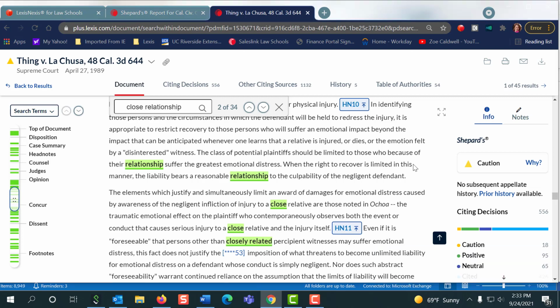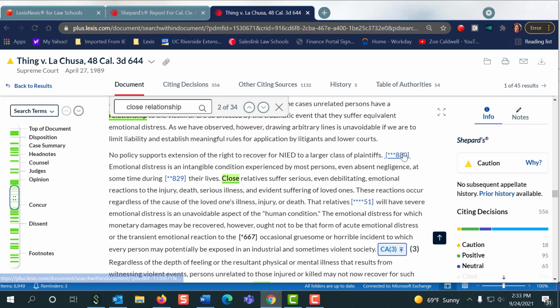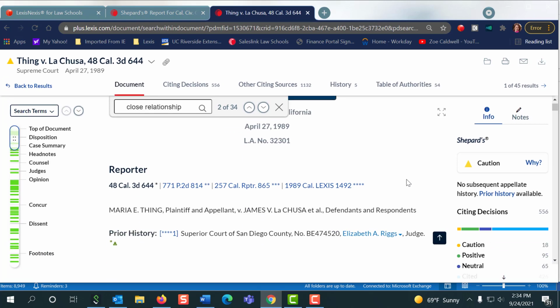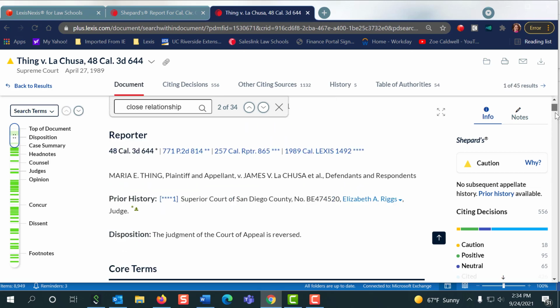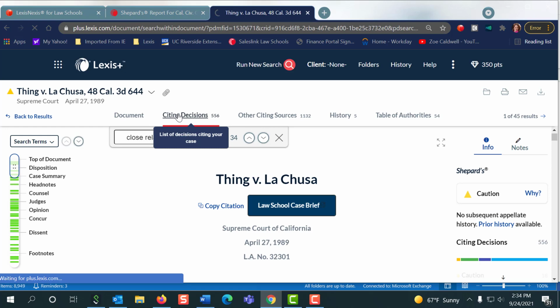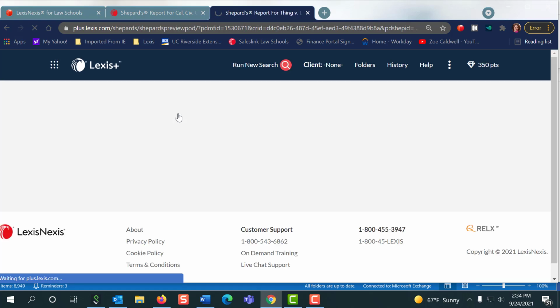How do we use this case to find more resources? Well, if this is our headlining case and we know we need it, right? All the other cases are citing Thing v. Lechuza. We saw that on the Ravel map. Now I want to go to Shepard's report and find out all the cases that cite my case. Okay, so we know Thing v. Lechuza is the big case for this issue, right? All those other cases were citing to it. We saw the map in Ravel View. So now I want to come up and find out all those cases that cite to Thing v. Lechuza. That's your Shepard's report talking to you. These are the cases that cite your case.